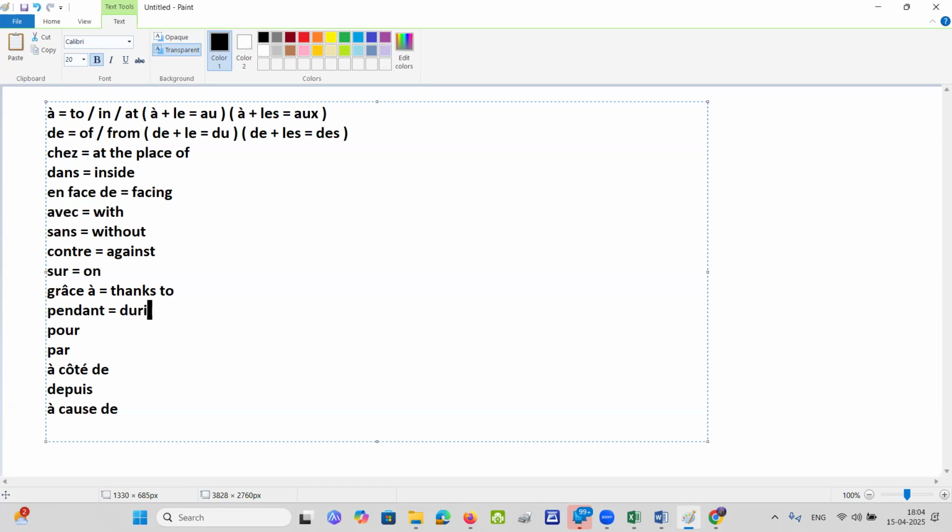Pendant is during which. Pour is for. Par is by. À côté de is at the side of which. See, just imagine. You will think de is a preposition, but the entire à côté de is a preposition.